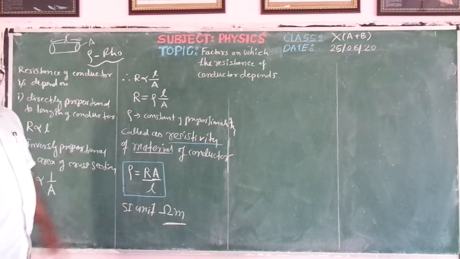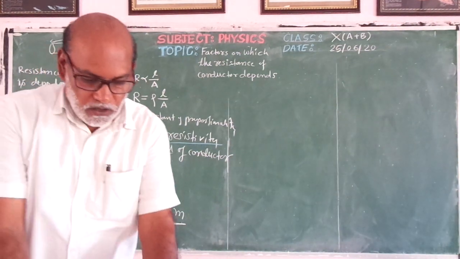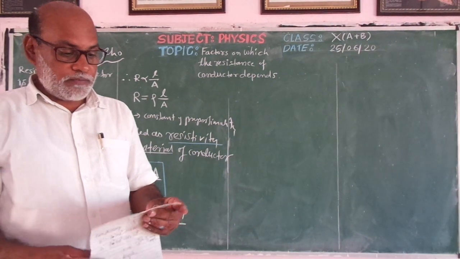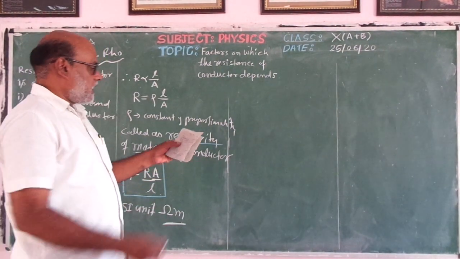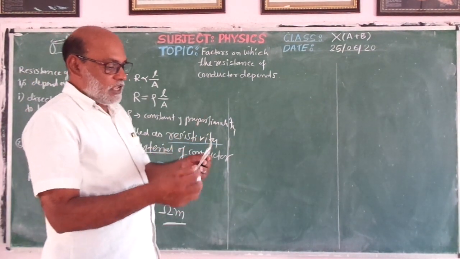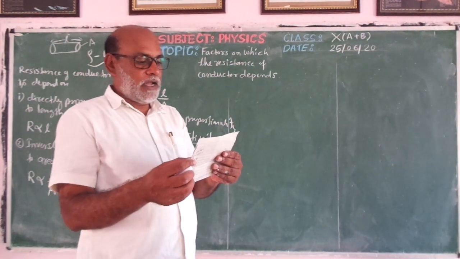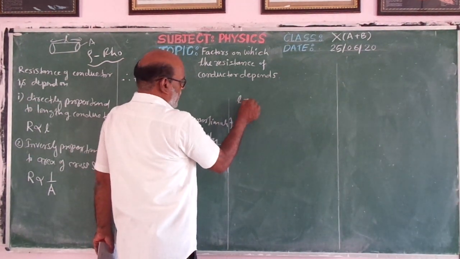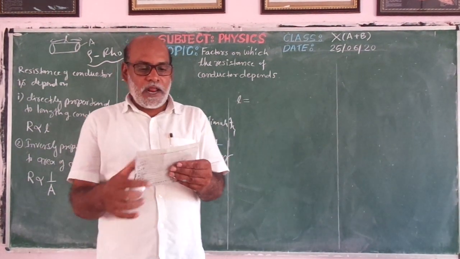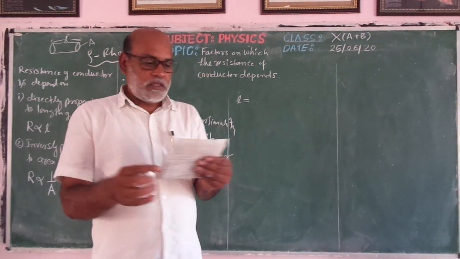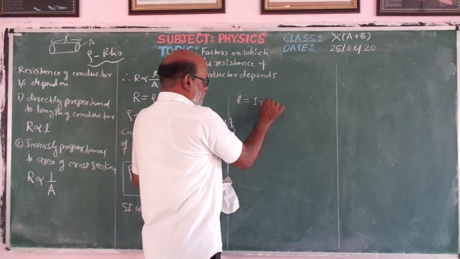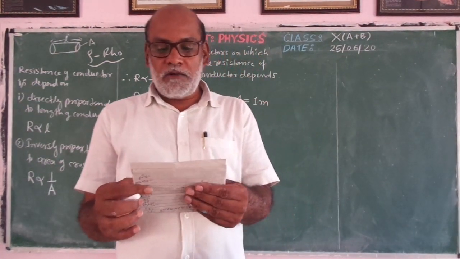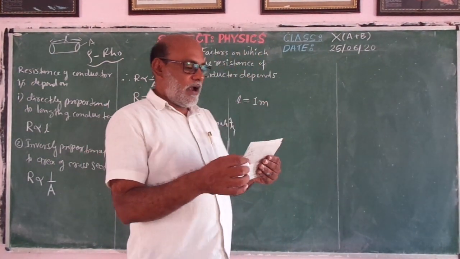Now this is the concept. Now we will solve one numerical example. Generally in examination a numerical example occurs on this concept. We will try to solve the example now. The example is: the resistance of a metal wire of length 1 meter is 26 ohm.